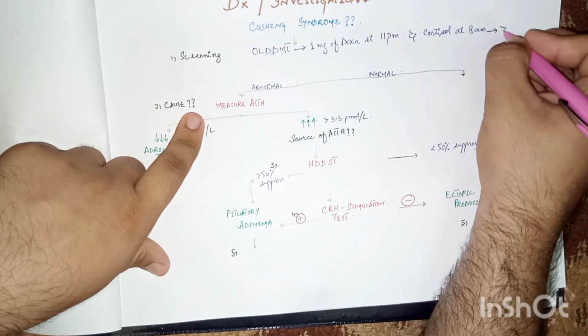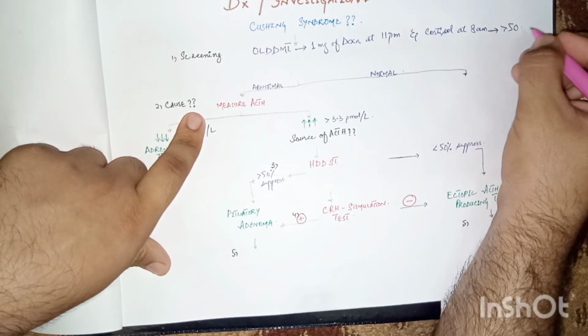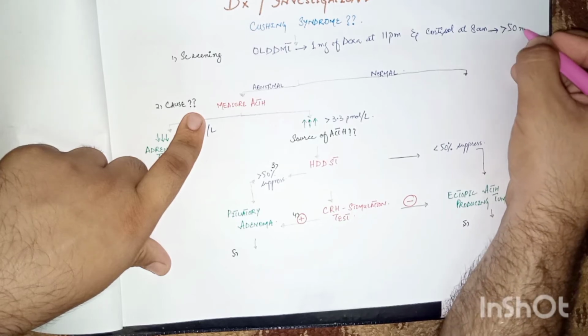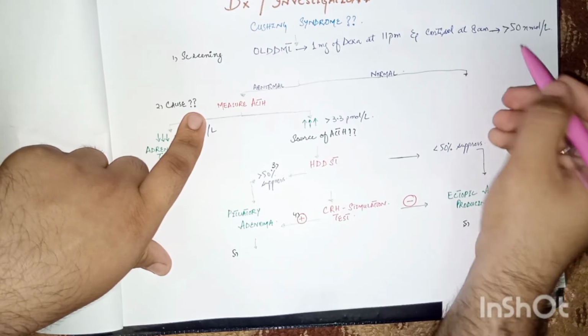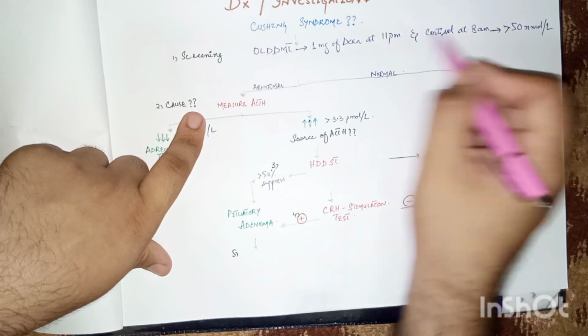If the level is greater than 50 nanomole per liter, this result suggests that the patient has Cushing syndrome.